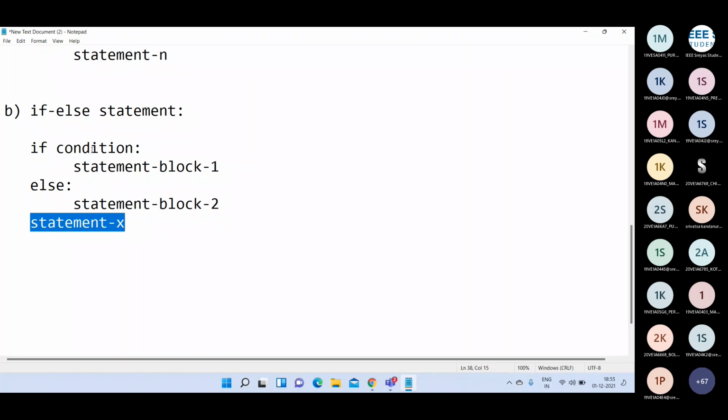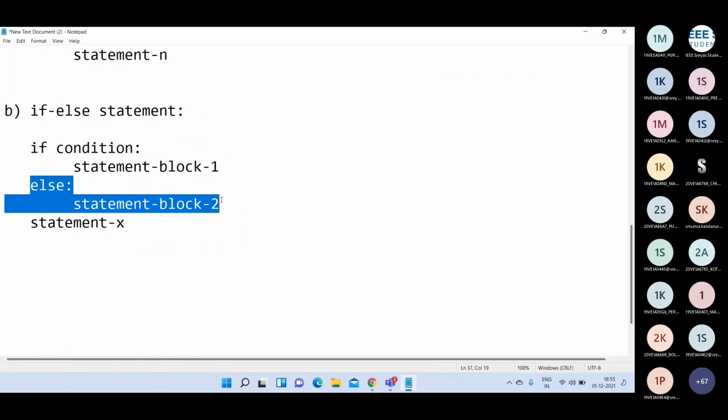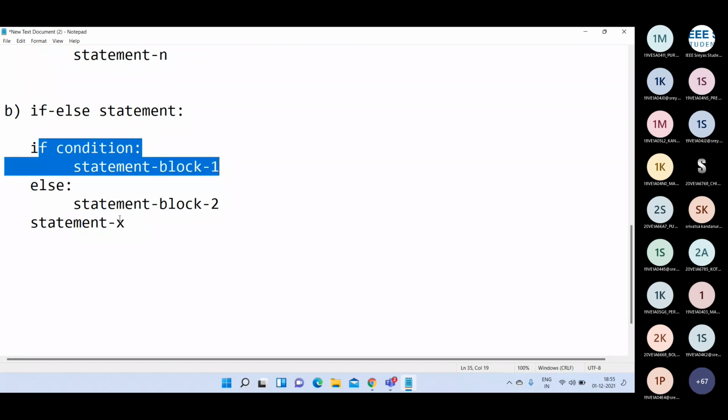If the condition is true, the else block is skipped. If the condition is false, the if block is skipped and we go directly to the else block. In either situation, whether the condition is true or false, statement X is going to be executed.